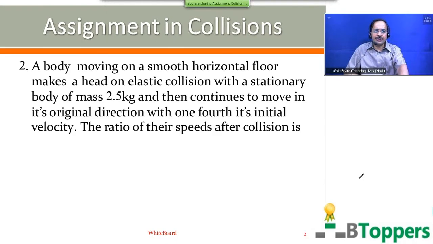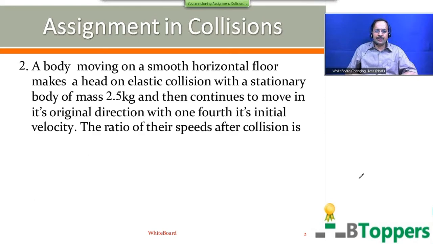So next I am going to discuss the second question. A body moving on a smooth horizontal floor makes a head-on elastic collision with a stationary body of mass 2.5 kg and then continues to move in its original direction with 1/4 of its initial velocity.